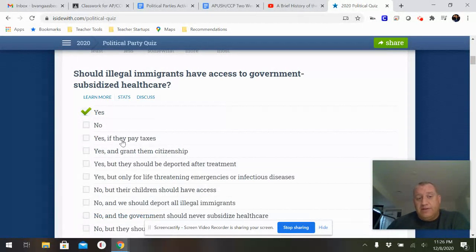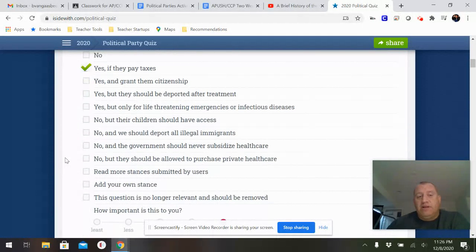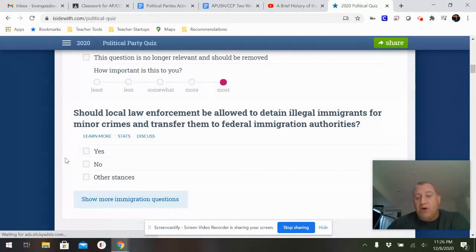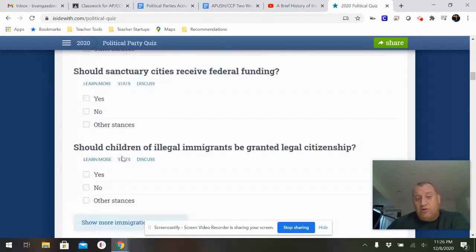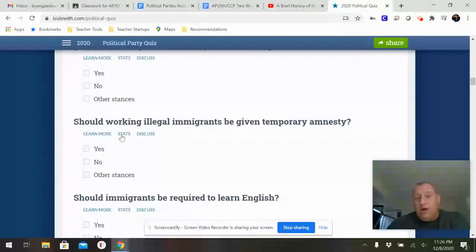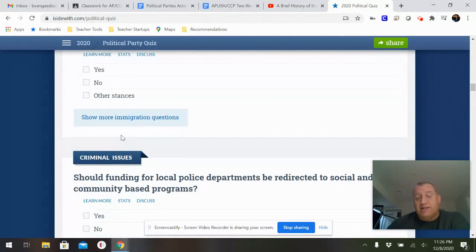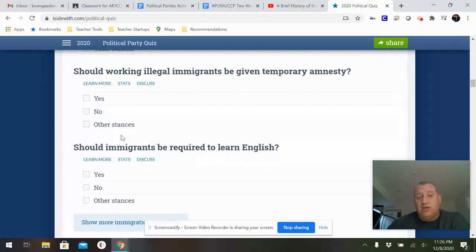Of course, you can do other stances as well and refine it. Maybe you were yes, but only if they pay taxes. So again, you have the ability to refine your answers to get the most accurate results. After 3 questions in each one of these sections, some of these sections are going to have show more immigration questions. And you can keep going as much as you want because the more you answer, the more refined your